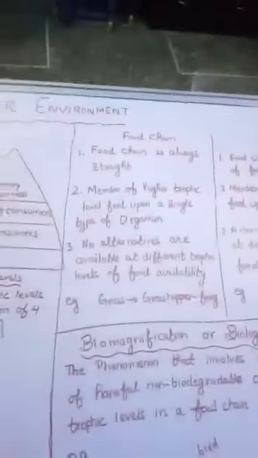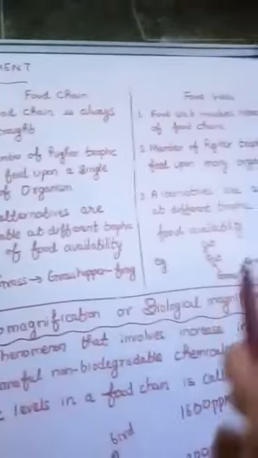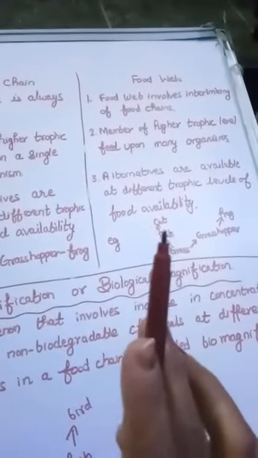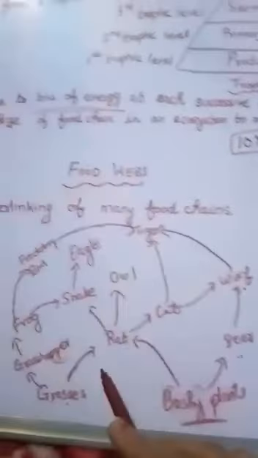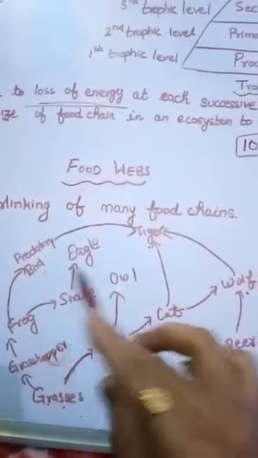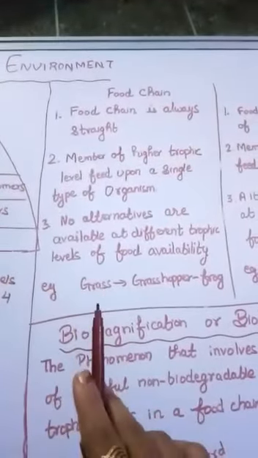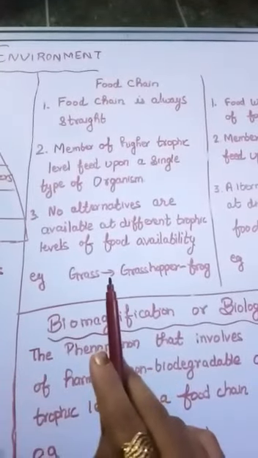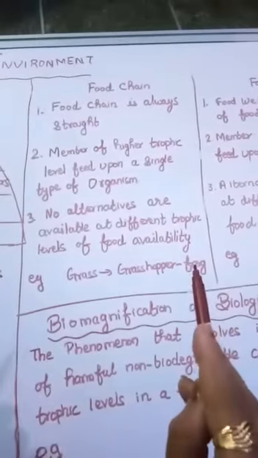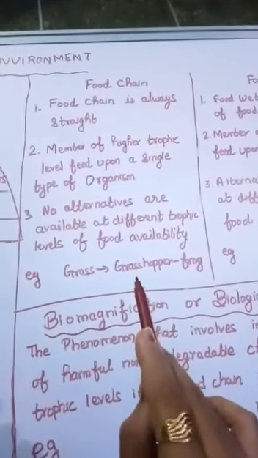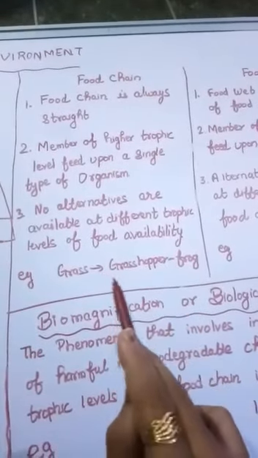The food chain is always straight. It is always in a straight line. But in the case of a food web, it involves the interlinking of food chains. As we see, in a food web there are many interconnections of many food chains. Now, the second difference is that in a food chain the member of the higher trophic level feeds upon a single type of organism. For example, in this, the frog only gets its food from the grasshopper only.